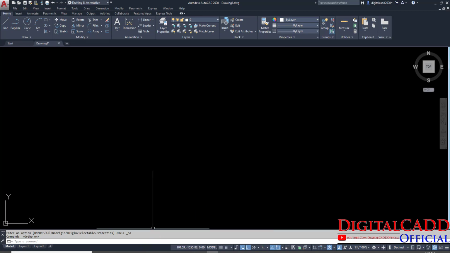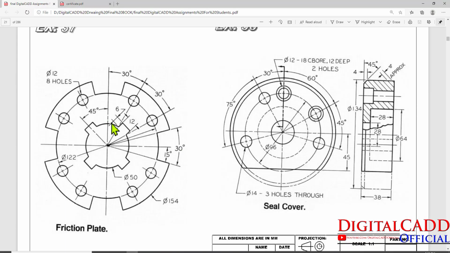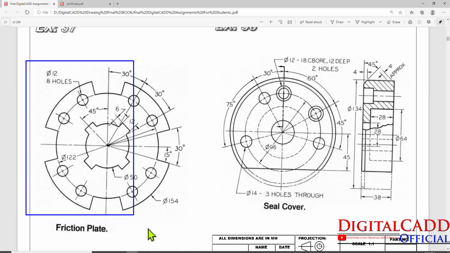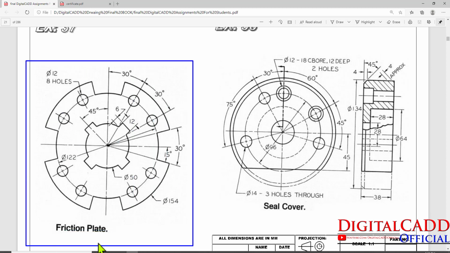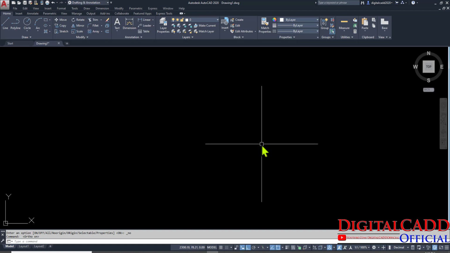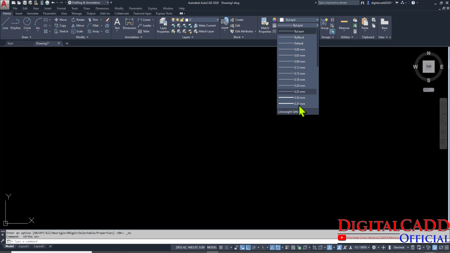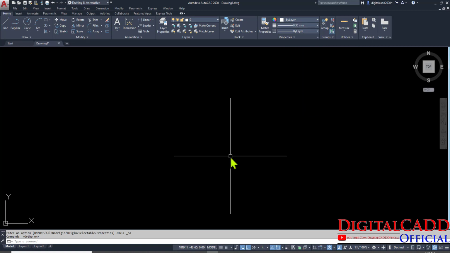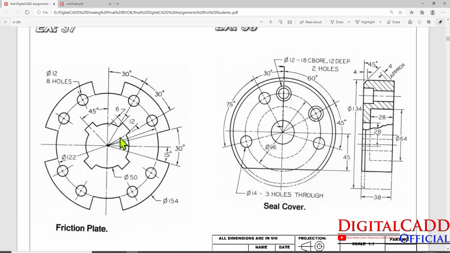Now we are going to show you how to create the exercise number 37. Okay, so let's begin. Here we can see all the dimensions are given. Friction plate. So how could we draw this exercise? First of all, as you know, we can select this 0.30 mm type and make this line weight on. Now first of all, we need to create these circles of diameter 50, 122 and 154. So let's have a look.